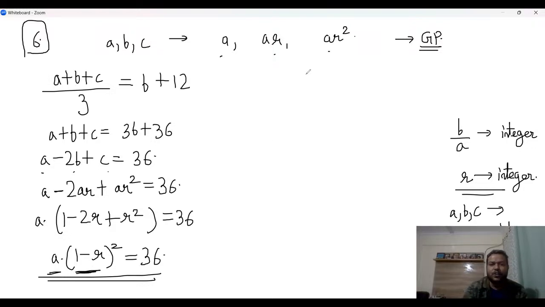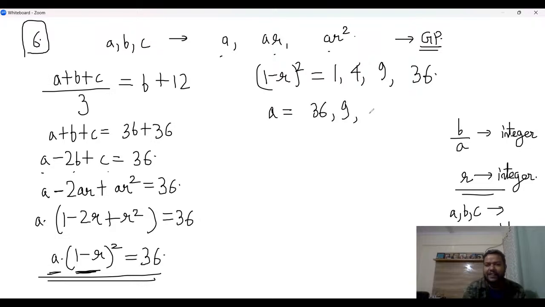So (1 minus R) whole square could be 1, could be 4, could be 9, could be 36. And in those cases, A would be 36, 9, 4, and 1, right? If (1 minus R) whole square is 1, then 1 minus R is 1 or minus 1. 1 minus R is 1 means R is 0, but that is not going to be possible.